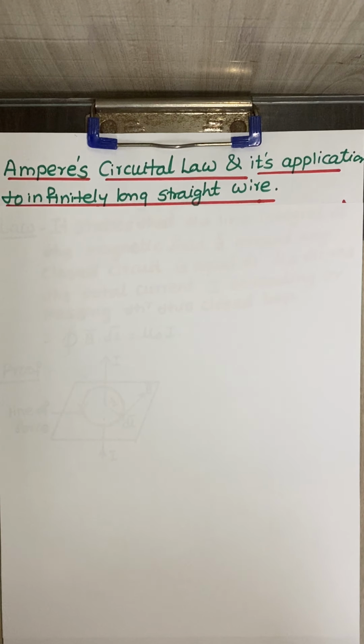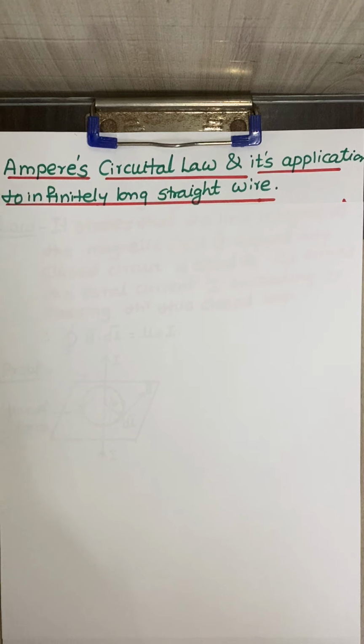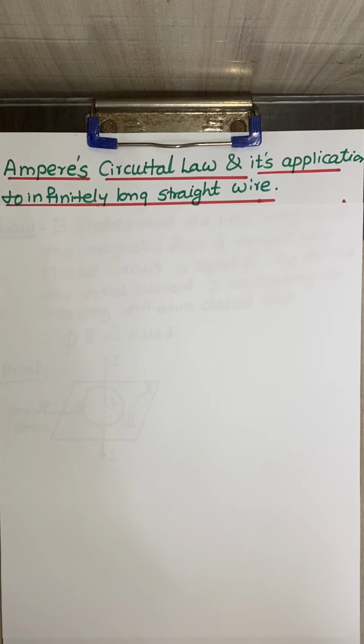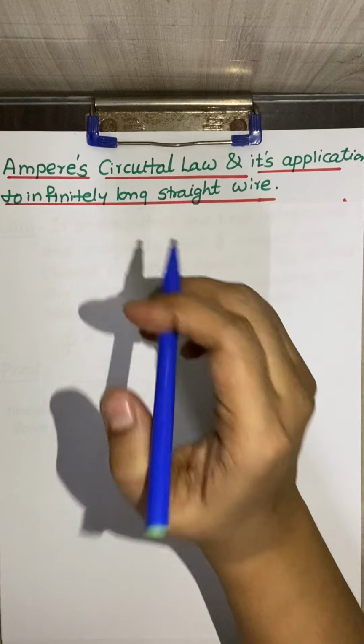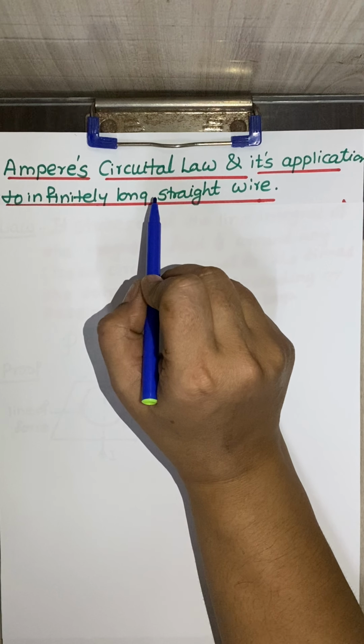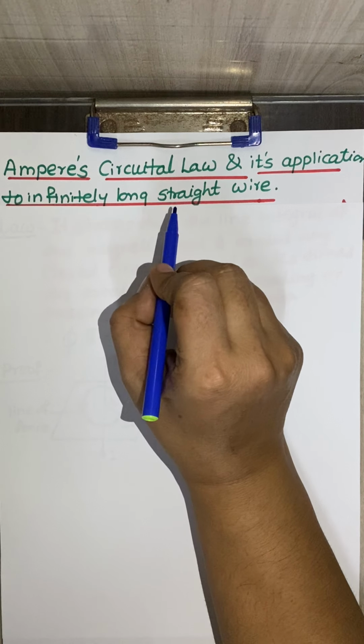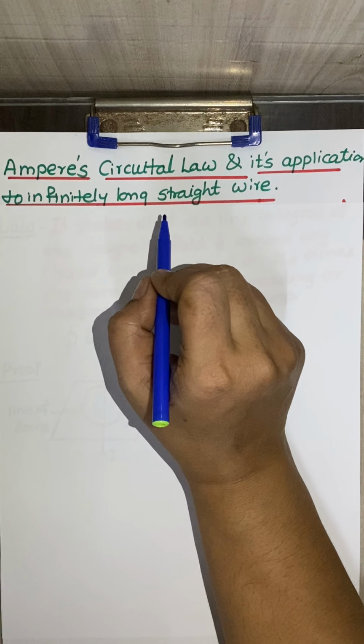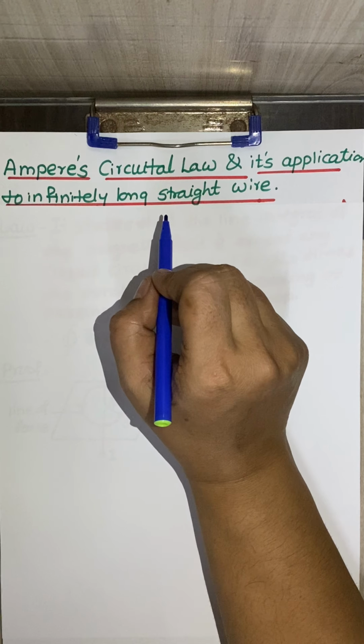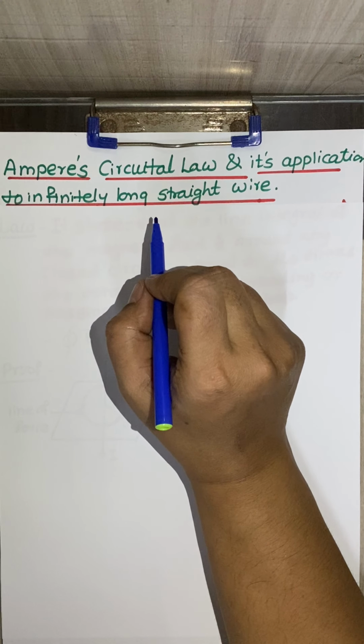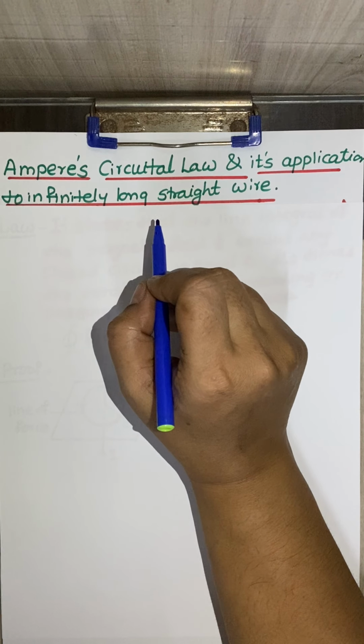Children, today we are going to discuss Ampere's circuital law and its application to an infinitely long straight wire. Just as Gauss's law is an alternative form of Coulomb's law, which we studied in electrostatics, similarly Ampere's circuital law is the alternative form of the Biot-Savart law in magnetostatics. Ampere's circuital law gives the relation between the line integral of the magnetic field B and the total current I which produces that particular field.